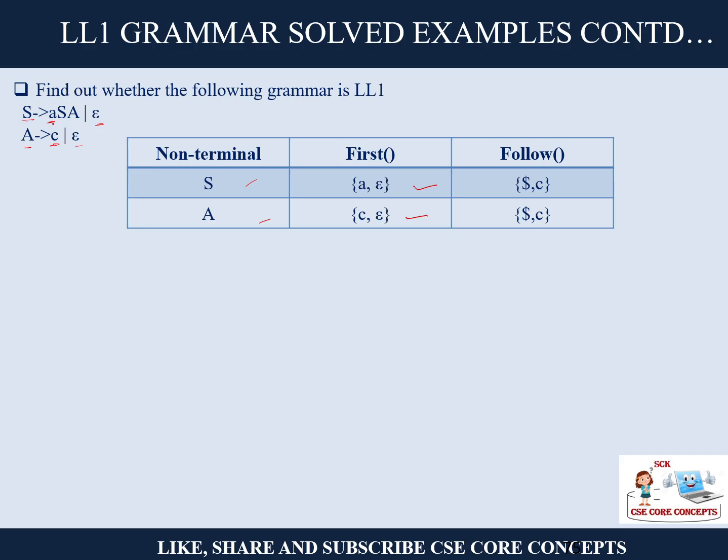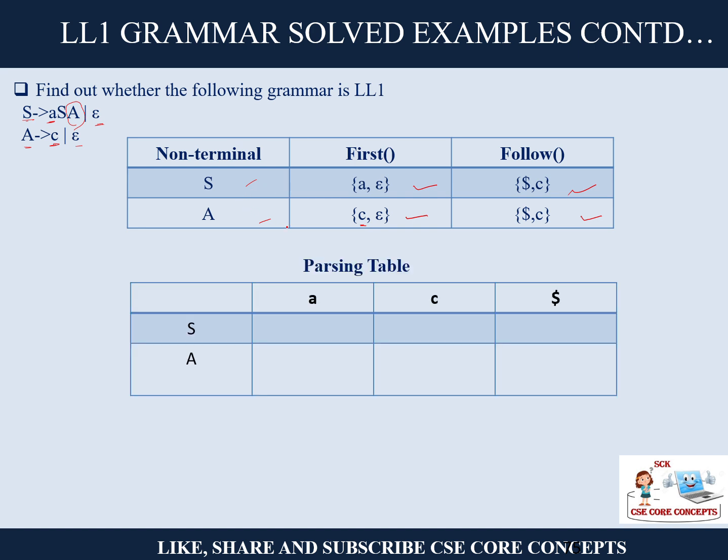The follow of capital S will of course be dollar, and after that it has an A, so the first of A except epsilon, so first of A is c, so dollar and c. And the first of A is, after A nobody is there, so the follow of A will be the follow of S, that is dollar and c. So let us create the parsing table.